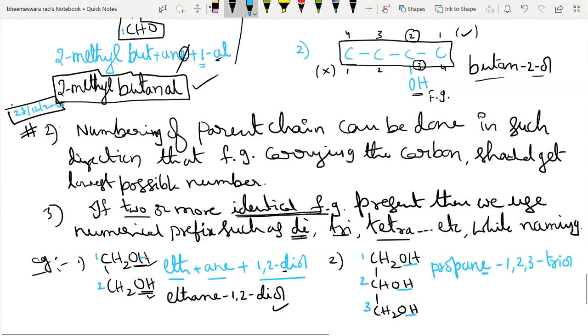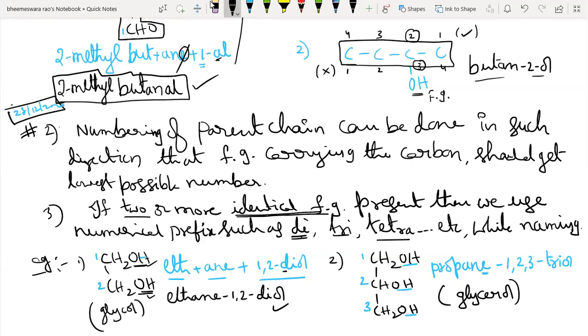Students, is this compound also familiar with its common name or trivial name? What was that? That is glycerol. This compound's common name is what, students? Glycerol. This compound ethane-1,2-diol is also familiar with its common name or trivial name.